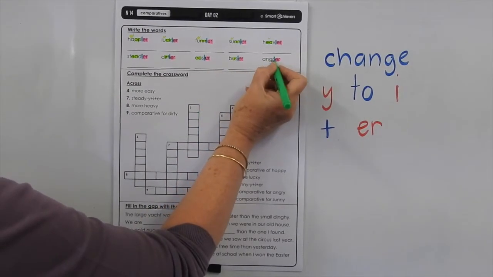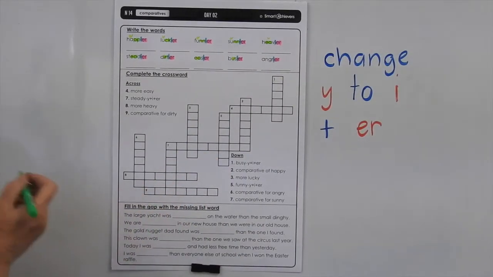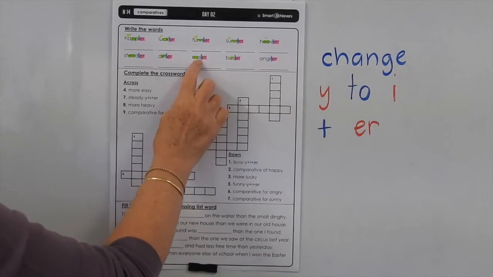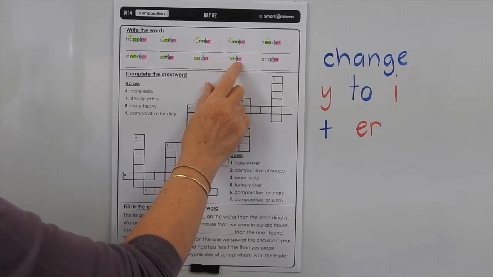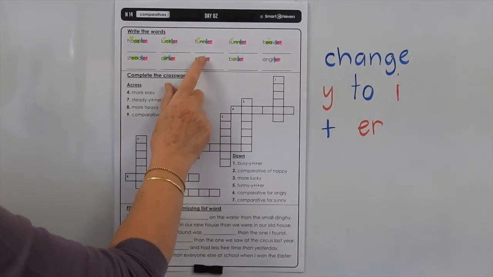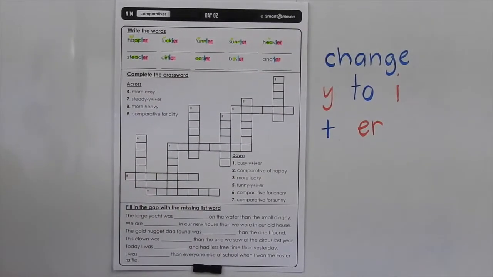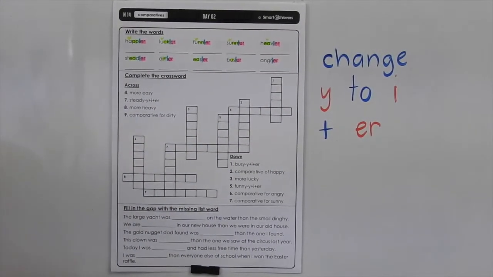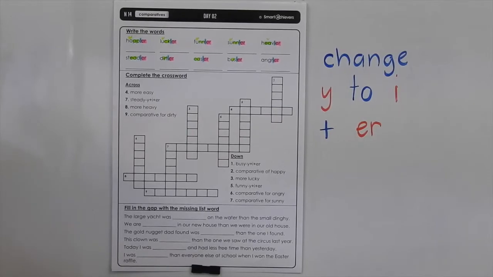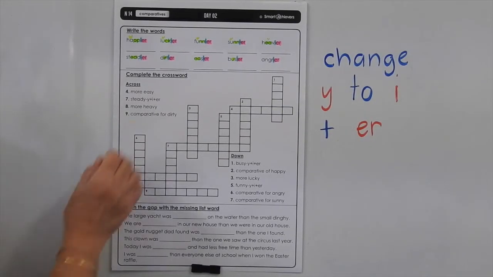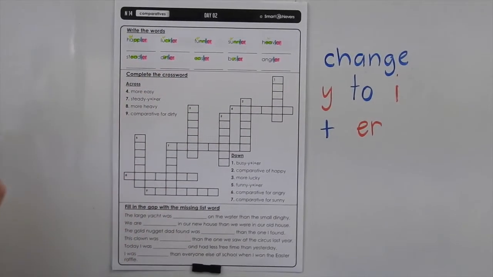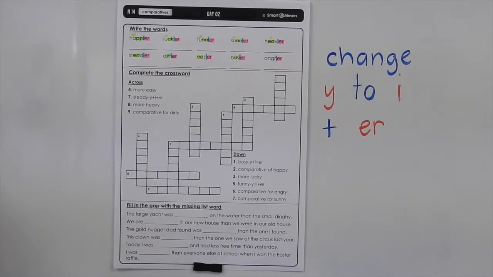Busier. Angrier is just as you hear it. Just be careful too, because sometimes this S is making a Z sound. Busier, easier. So we quite often use S for the Z sound. In fact, they say that we use S for the Z sound more than we use it for S. About 70% of the time, S will say Z.